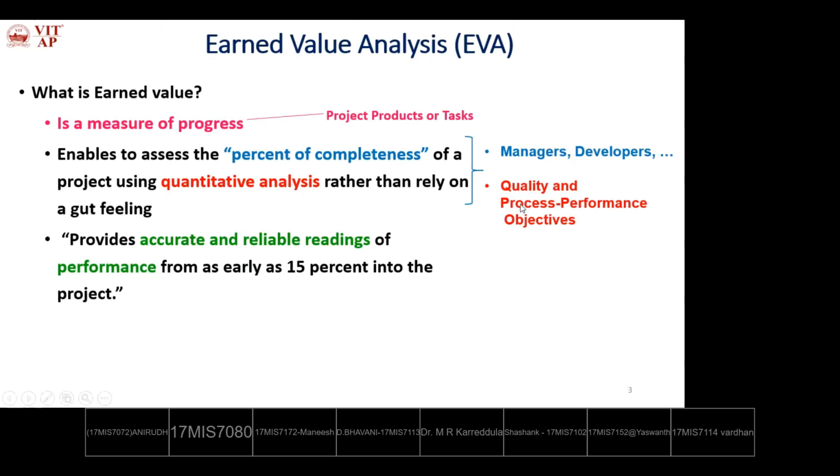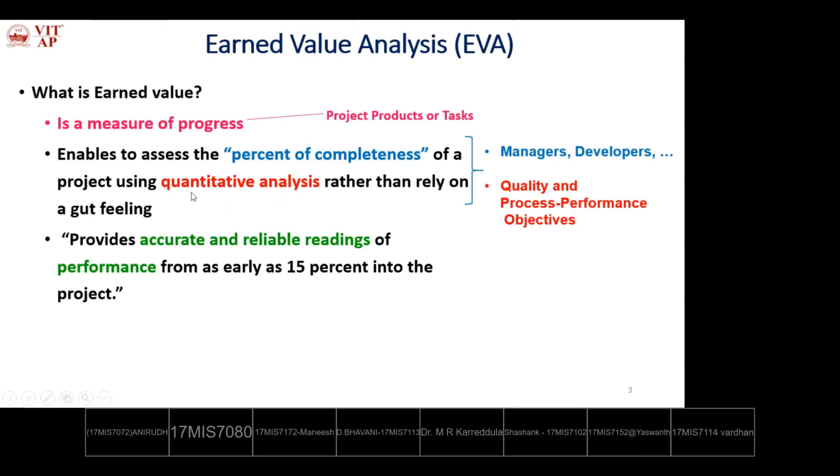Step 1 of software project development, whether we are achieving the defined quality or not. At the same time, the performance. So what do you mean by performance? Whether the finished tasks are giving the desired outputs of the end user within the specified time or not, that we are analyzing.